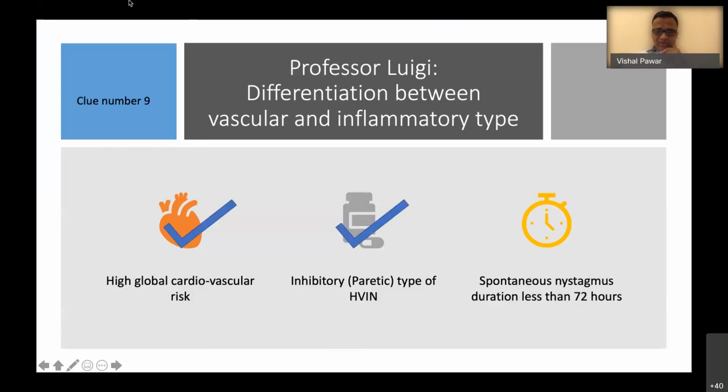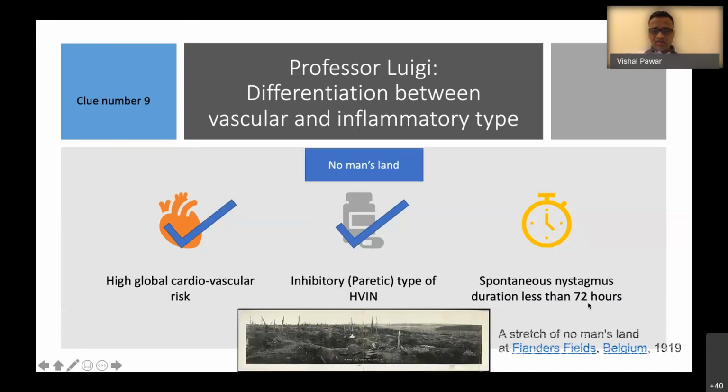So this particular patient had high global cardiovascular risk, and the patient had paretic type of hyperventilation induced nystagmus, although the spontaneous nystagmus duration was not less than 72 hours. So in this particular lecture, he told that it is a no man's land, it is a gray area where it could be either inflammatory or it could be vascular.